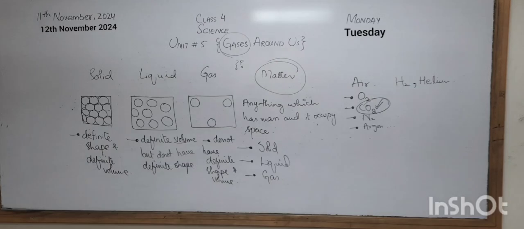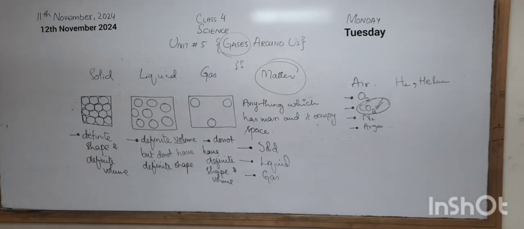And the liquids have a definite volume only and they do not have a definite shape. Okay, and then the gas does not have a definite shape and not even a definite volume. Okay, now we have discussed the different types of gases that are present around us.